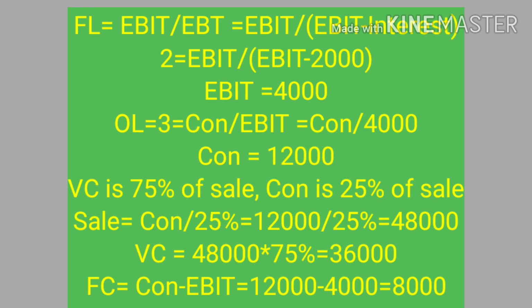Operating leverage is 3, and contribution divided by EBIT will give you the operating leverage. So contribution divided by 4000 is 3, and contribution is 12,000. Variable cost is given as 75% of the sales, so the contribution is 25% of the sales. Sales is equal to contribution divided by 25%. 12,000 divided by 25% is equal to 48,000. Variable cost is 75% of the sales, and it is 36,000. So the fixed cost is contribution minus EBIT, that is 12,000 minus 4,000, that is 8,000.